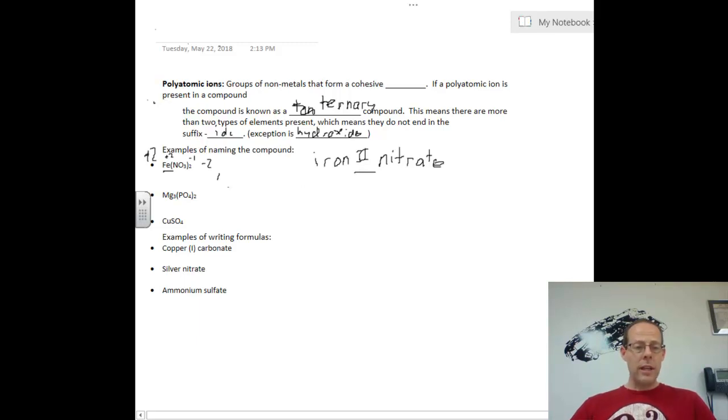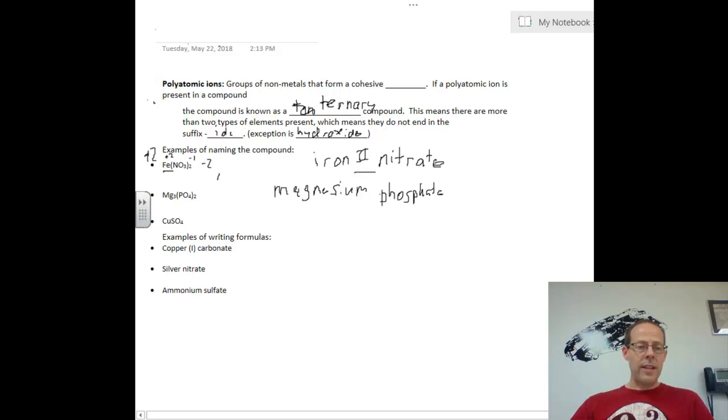Our next one is Mg. Oh, yes, Ms. Brigitte, you're so nice. That is not one of the metals in the middle, so it's not going to require a Roman numeral. It's just going to simply be magnesium. If we have magnesium, we don't have to figure out a Roman numeral. We just say it like it is. So magnesium, and it's with PO4. Hopefully you know that as phosphate. So we have magnesium phosphate.